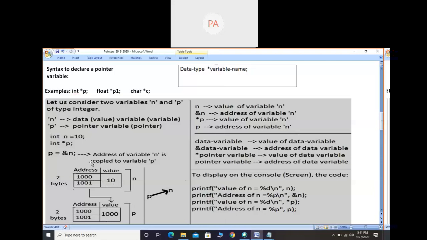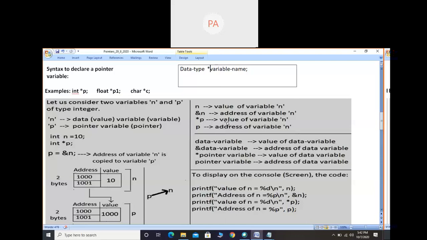Again, whenever you store the address of one variable into another variable, that is the address of n into p, the pointer variable, the pointer variable will have the information of the data variable. Information in the sense of both address and value. So p will have both, the address of n and the value of n. n has two pieces of information, address and value, and p can contain both. That is why I say p is pointing to n. How to get it, we will see in these statements.